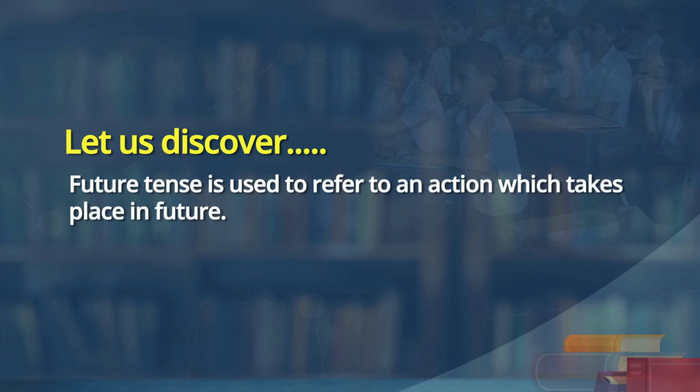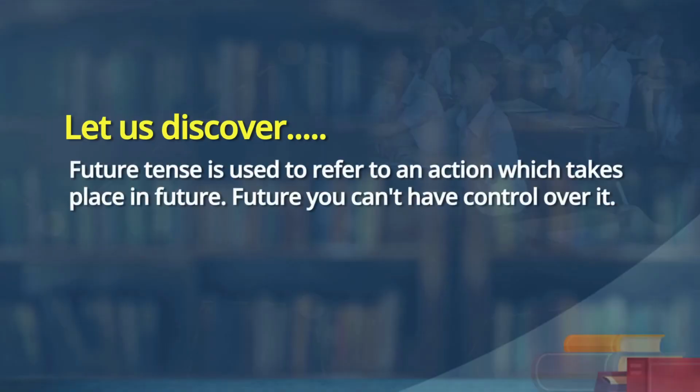Future tense is used to refer to an action which takes place in the future. Our learners understand up to that. Any action which refers to the future: I will do it, I will complete this work, I will go to the city, I will meet my friends, and many such things. So, future tense. Now, here are some sentences for you. You will have to supply the appropriate future reference words to fill in the blanks.